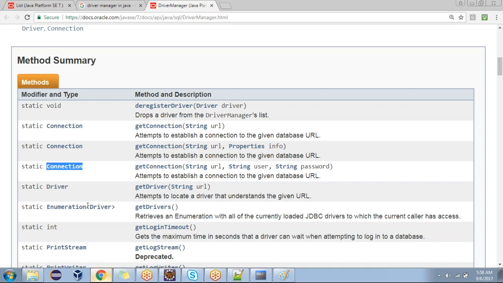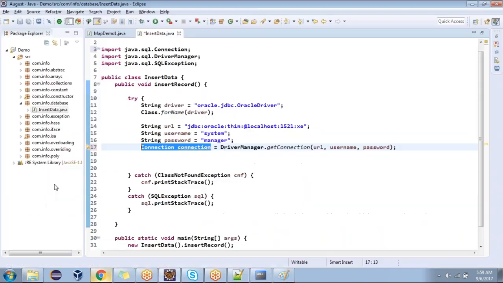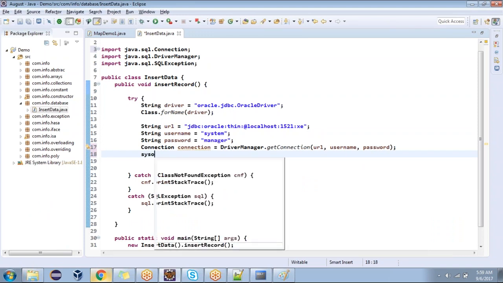Connection object. You guys are with me? Left hand side is the return type. Are you able to see there's a method called deregisterDriver? What is its return type? Void. Do you have any getDriver? What is the return type of that? Driver object. Now, getConnection return type is what? Connection object. So the reference type is Connection. Yes, sir. Now we'll see whether the connection object is displayed or not.